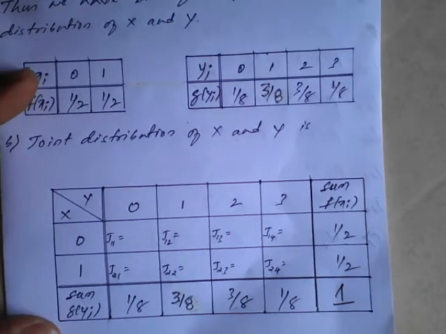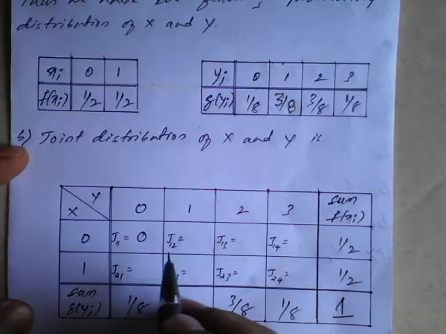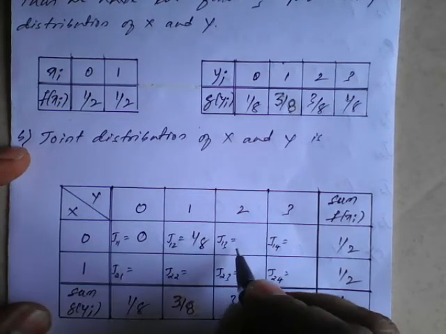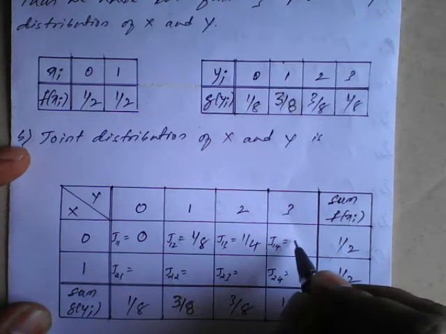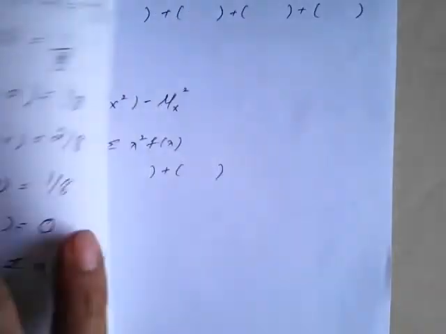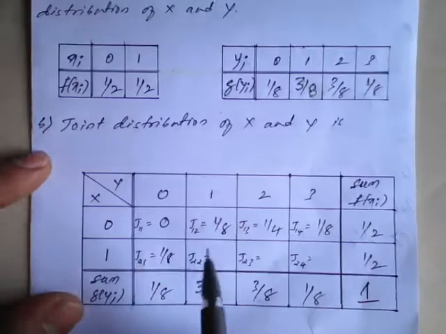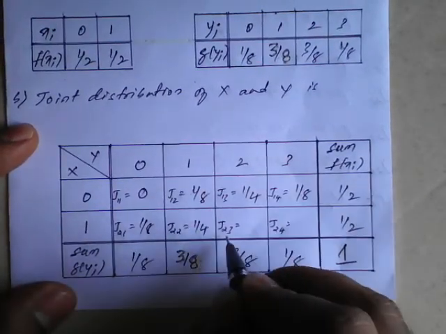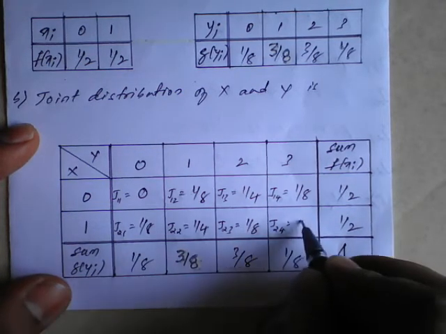So J11 we got 0, J12 is 1 by 8, J13 is 1 by 4, J14 is 1 by 8, J21 is 1 by 8, J22 is 1 by 4, J23 is 1 by 8, and the last one is 0.